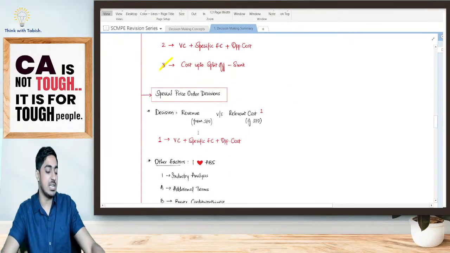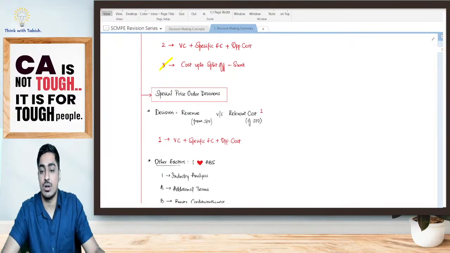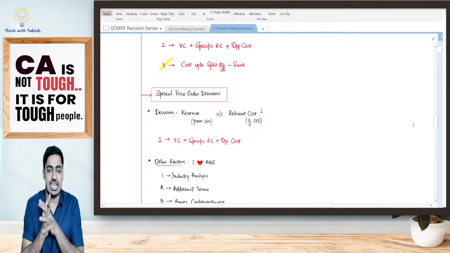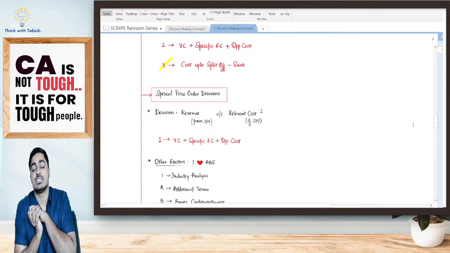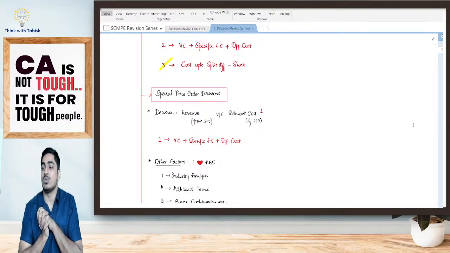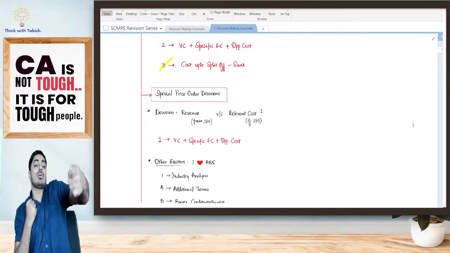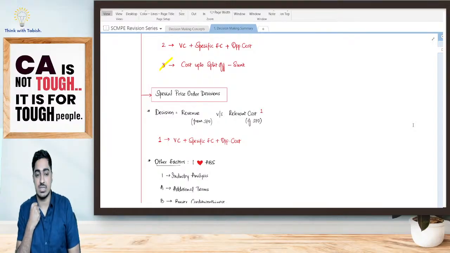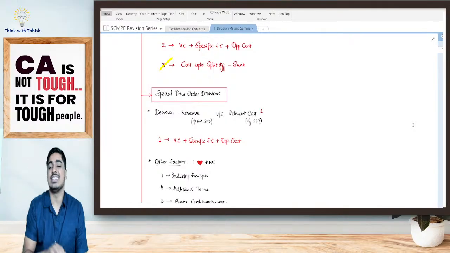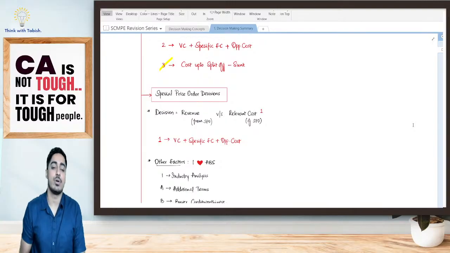Next, we have the special price order decision. How do we take a decision, students? We see what is the revenue from the special price order. As against that, what is the relevant cost of accepting my special price order? Relevant cost, obviously, is my variable cost, specific fixed cost, opportunity cost.